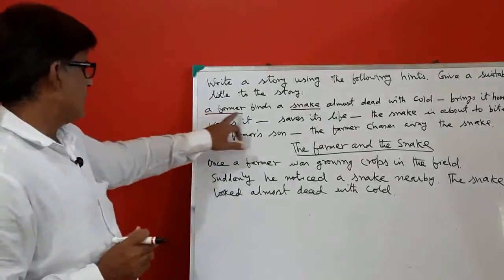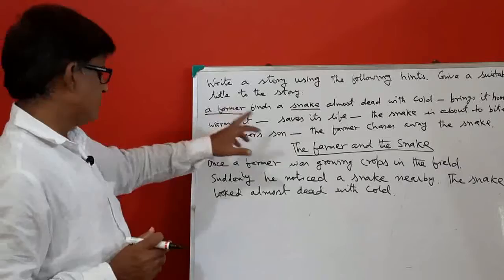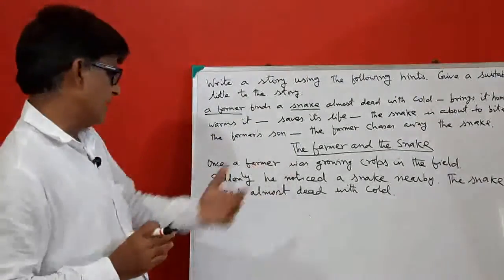So a farmer finds a snake almost dead with cold. So this point has been developed into three sentences.